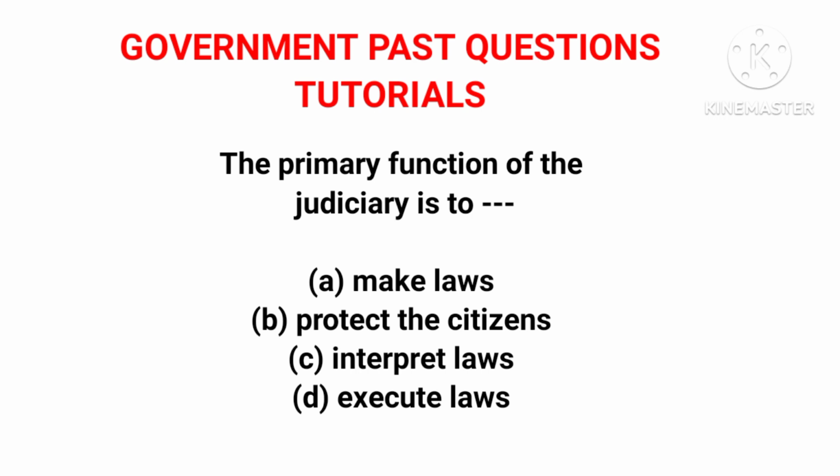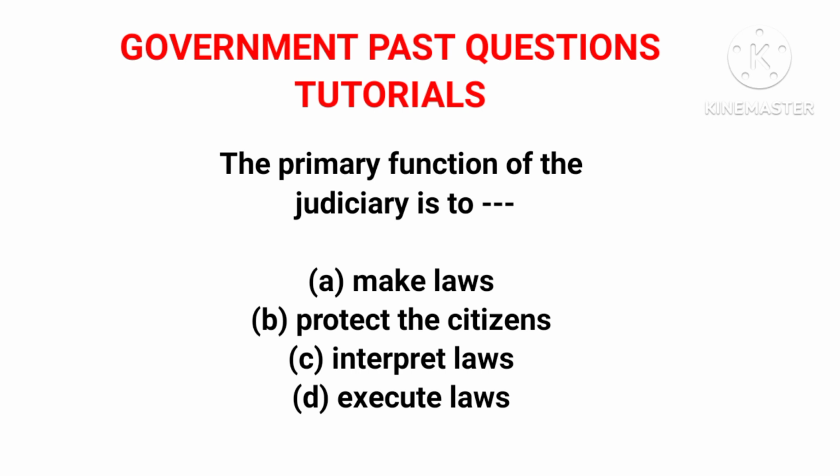Executives implement laws, the judiciary interprets laws, and the parliaments, the legislatures, make laws. So the judiciary interprets law. So option C is the correct answer.